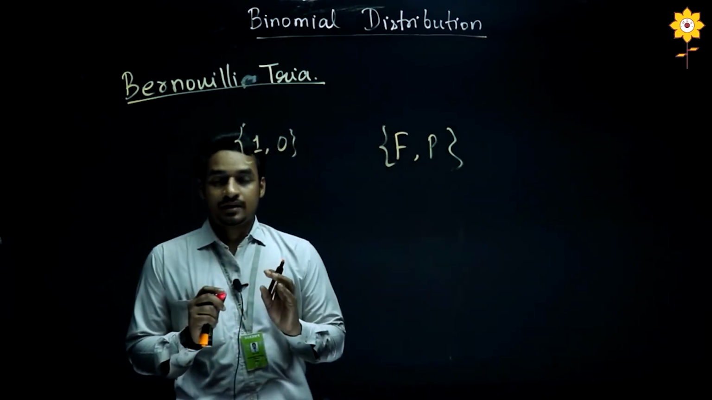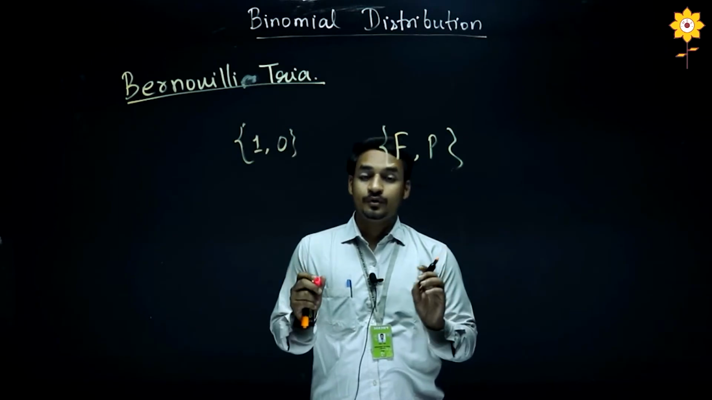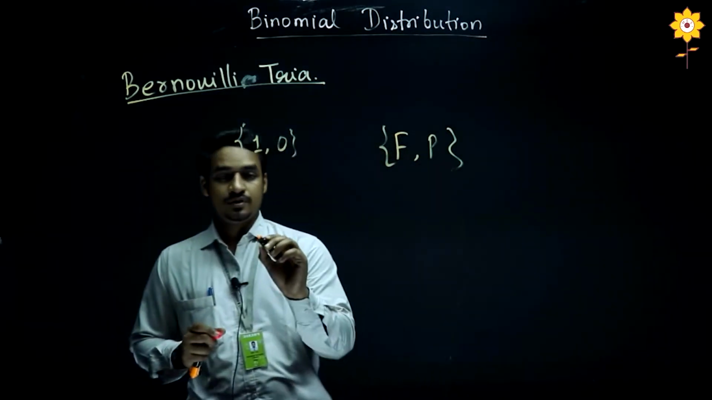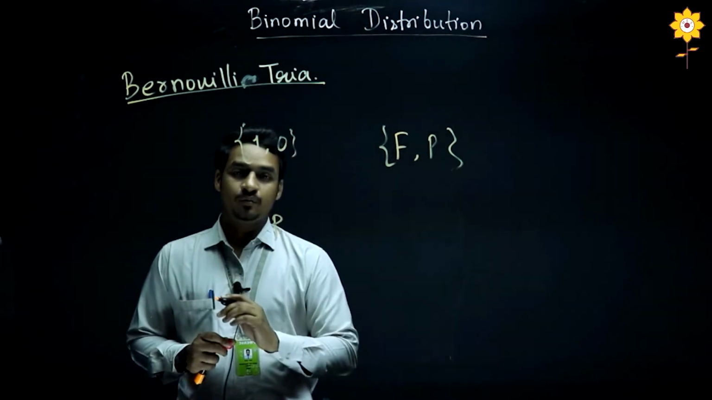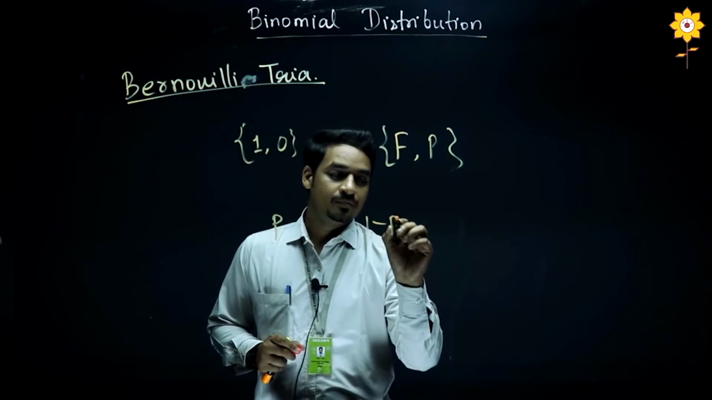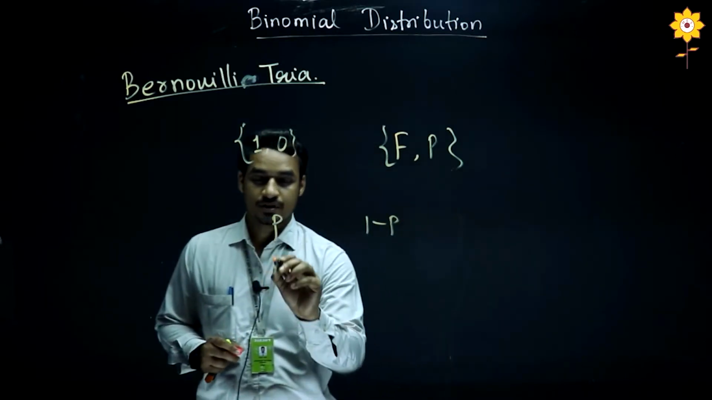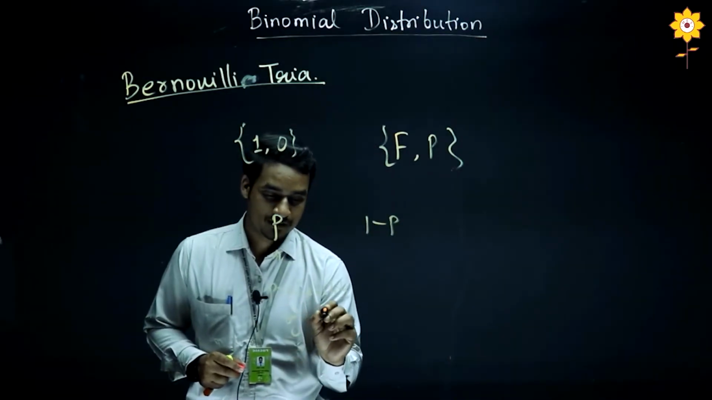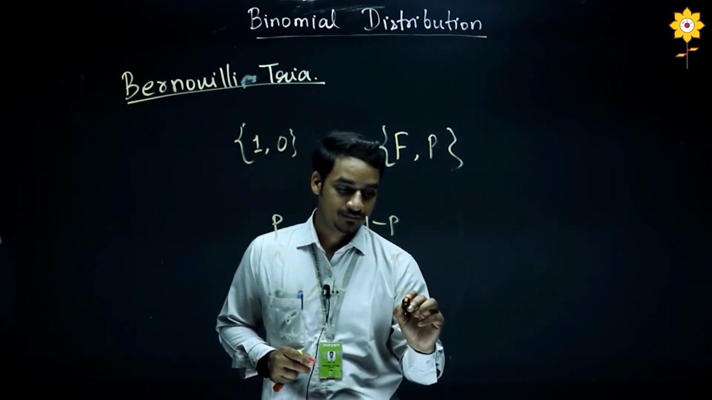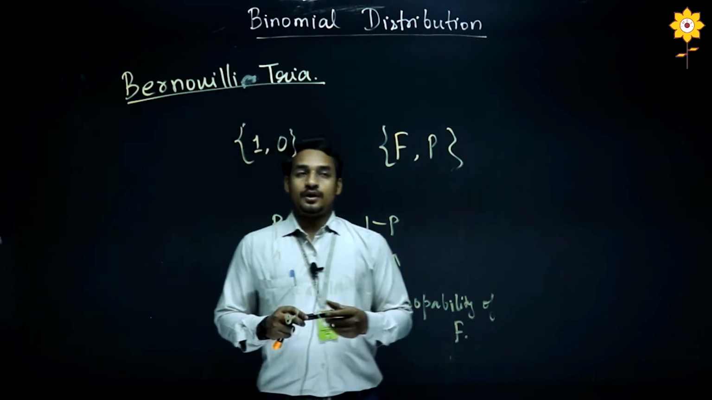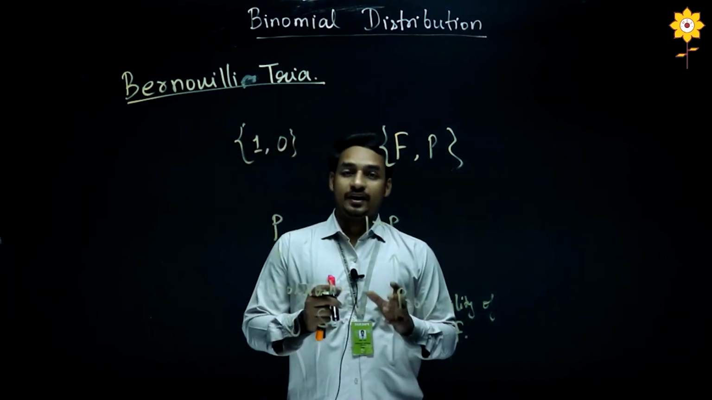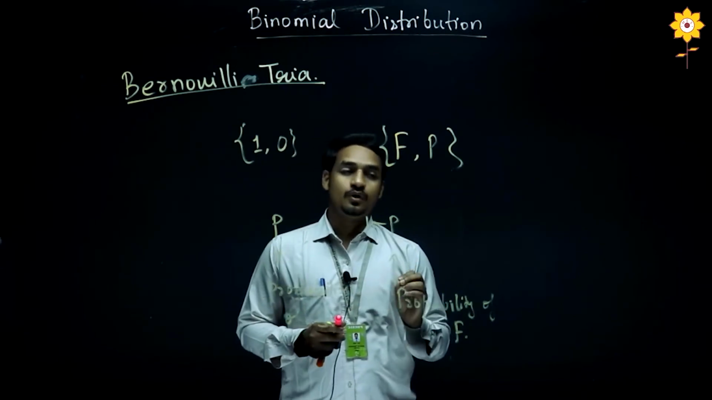We know that if we add the probabilities of all the outcomes, then it will be equal to 1. So suppose for the success we have probability p, then for failure the probability will be 1 minus p. So this is the probability of success and this is the probability of failure. So a Bernoulli trial is a special type of random experiment which has only 2 outcomes.